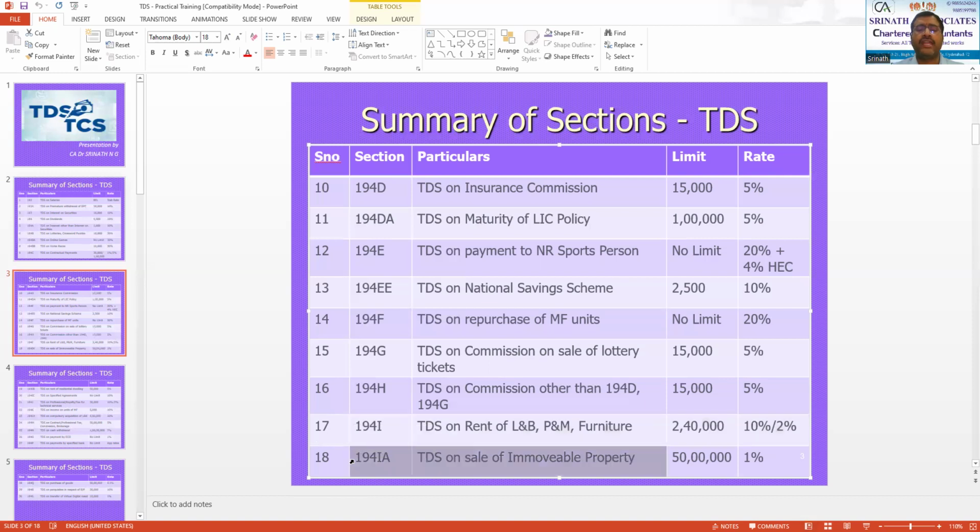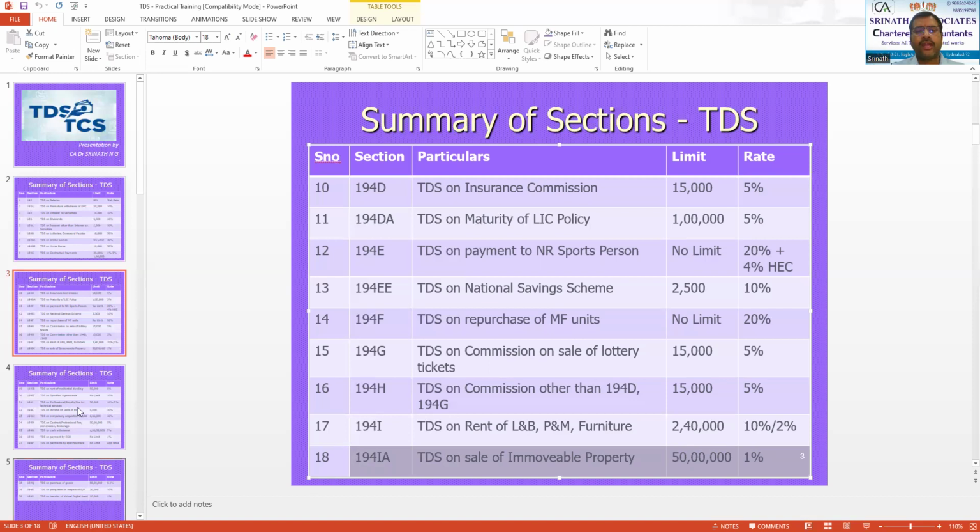Then section 194IA, the most trending section now, TDS on sale of immovable property. Every person is now trying to buy a new apartment or new house, because it is their dream to have their own house. Such people who buy a house with a cost of more than 50 lakhs have to deduct TDS at the rate of 1%. This is a mandatory rule without which they cannot go for registration of the house.